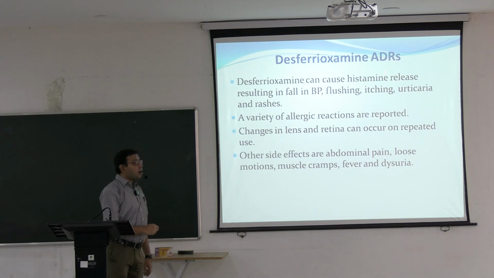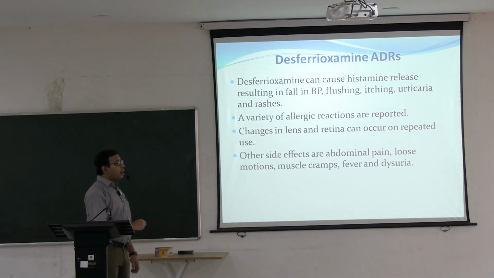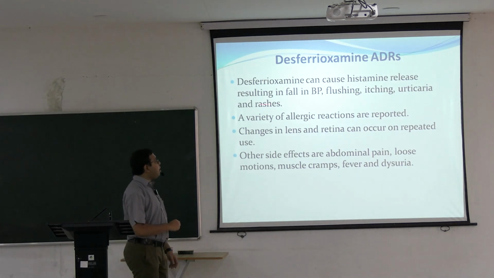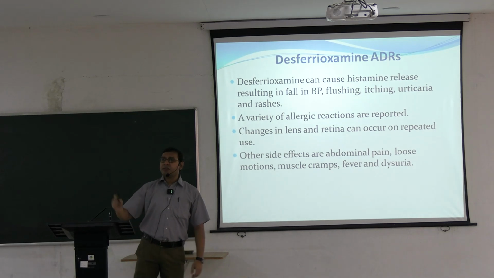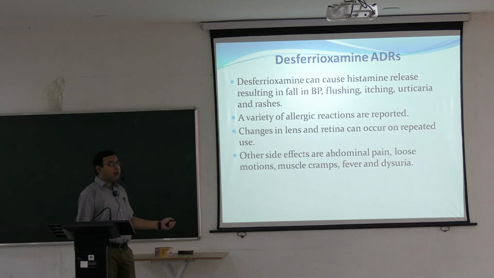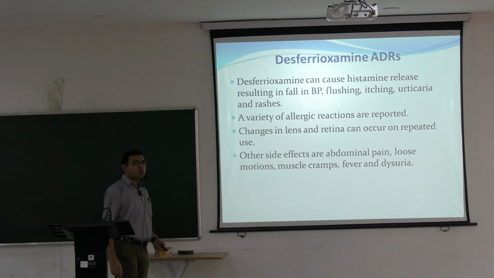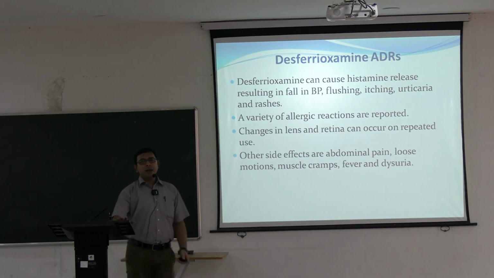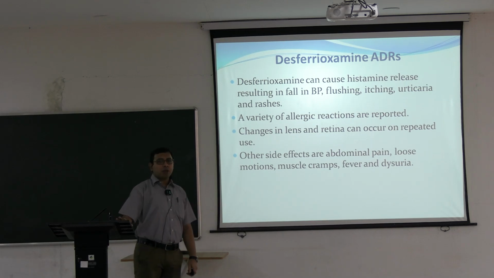Adverse drug reactions: they can cause histamine release, resulting in fall in blood pressure, flushing, itching, urticaria and rashes. Again, anaphylaxis-like reactions, a variety of allergic reactions can happen, changes in lenses and retina. Other side effects, abdominal pain, loose motion, muscle cramps, etc. can happen. But if it is needed, the Deferoxamine has to be given.